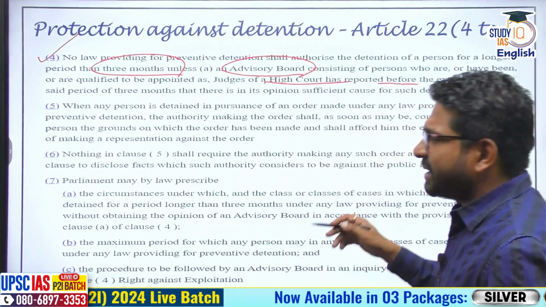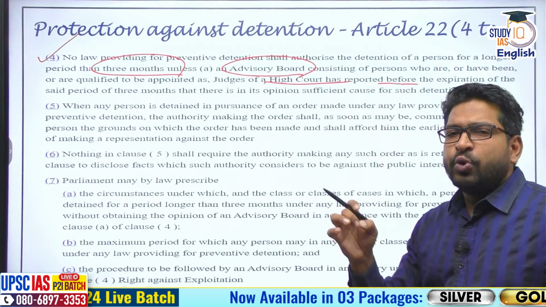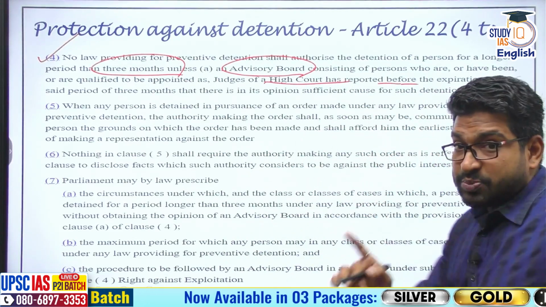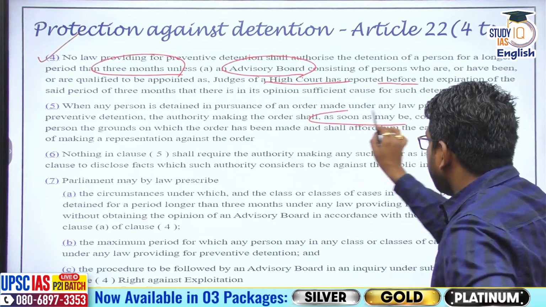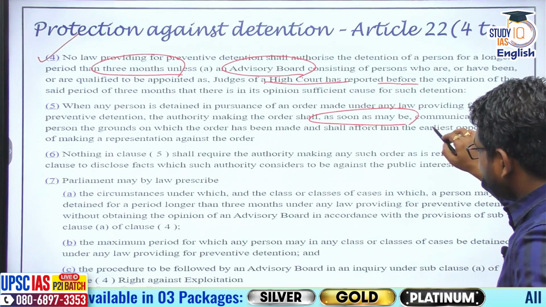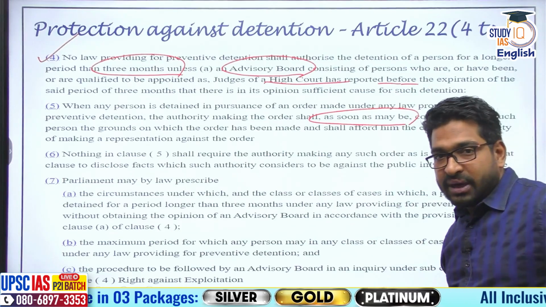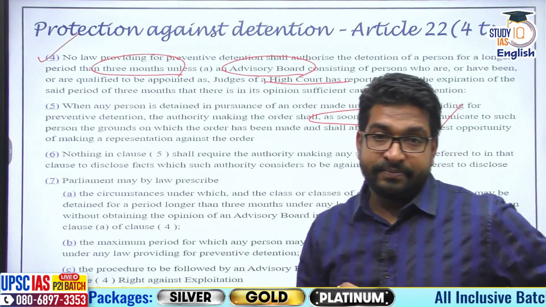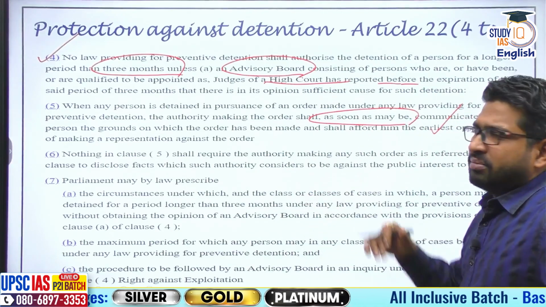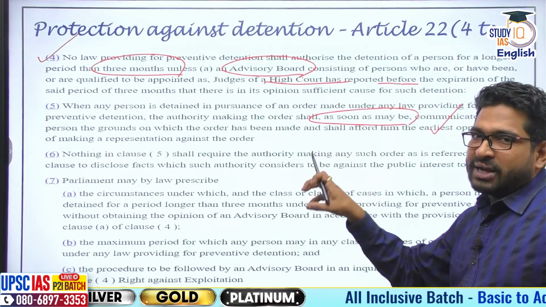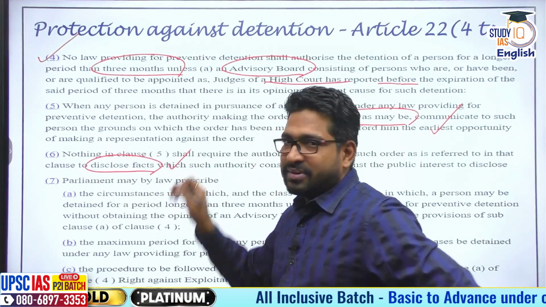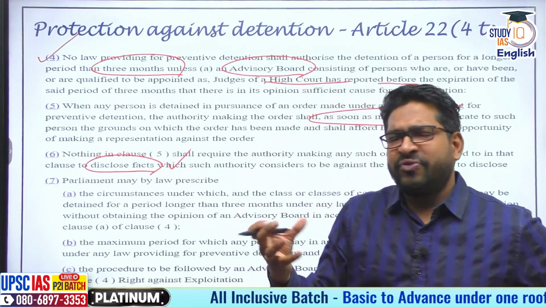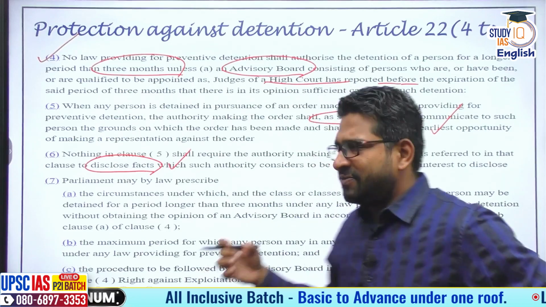Now, apart from that, there are certain other protections as well. Whoever is detained, as soon as possible, please remember, not at the time of arrest, but as soon as possible, communication regarding their arrest can be or should be provided. Apart from that, this rule protects that no disclosure of facts shall be made, especially if it is a threat.